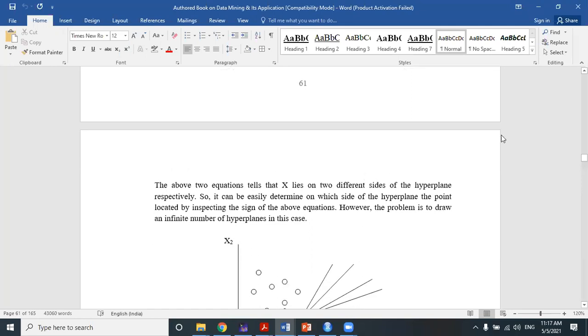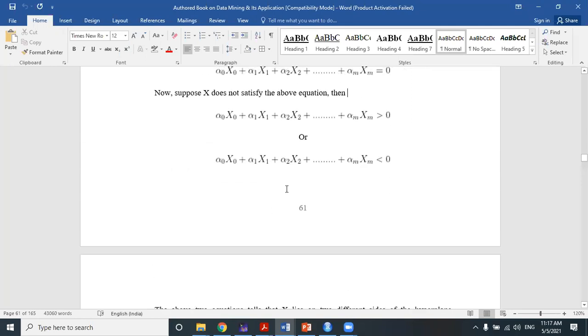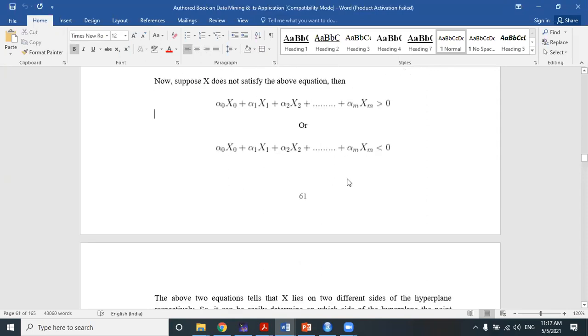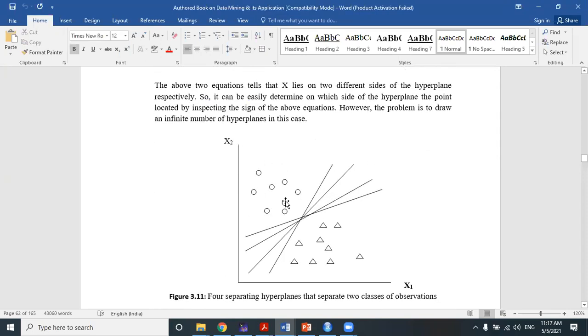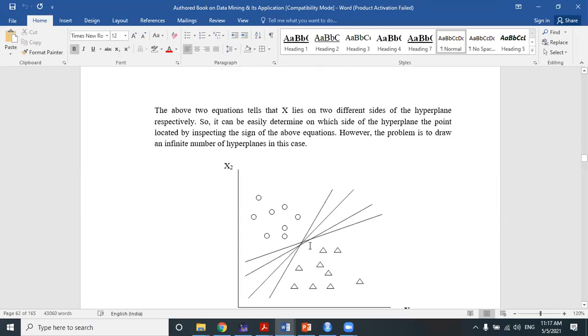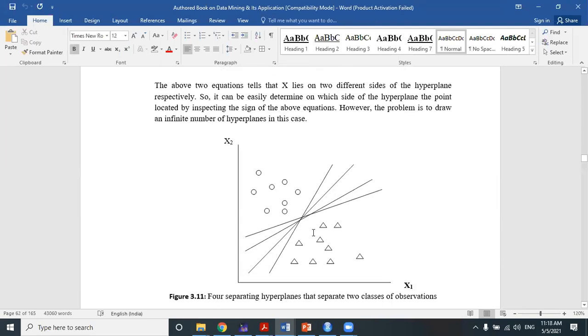We will consider it as the top portion or bottom portion, you can say. So according to this figure, if we consider any one of these straight lines, and the first equation is satisfied, then we can say the observations lie at the top side of the hyperplane. And if the second equation is satisfied, that means less than 0, then the observation or point lies at the bottom side of the hyperplane. So with the help of these equations, we can separate these two sets of observations based on this hyperplane, right?